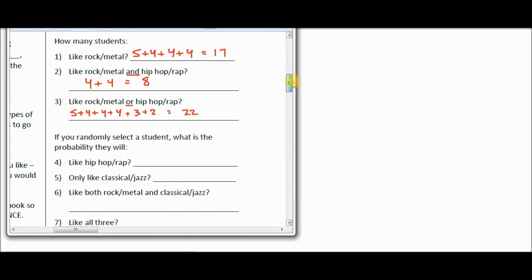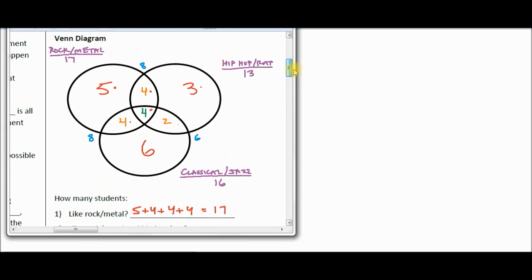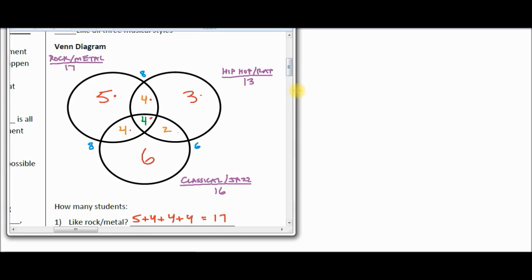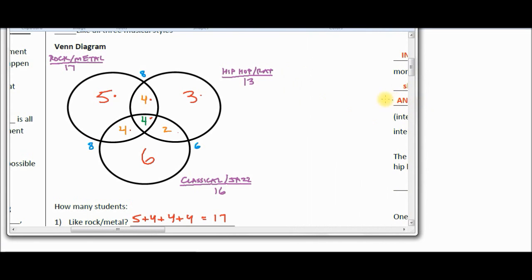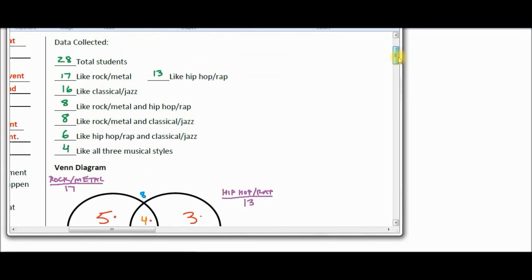Alright, let's do some probabilities. If you randomly select a student, what is the probability they will like hip-hop or rap? Now in this case, class, now we start doing probabilities, we're going to need to know a little bit more information. We have to know how many total students there are in this survey. If you add all these up together, you're going to find it's the same number as the top. Or is it? I will tell you right now, that is never a guarantee. What if there's a student who didn't respond to any of these questions? They're not going to be in the circles.